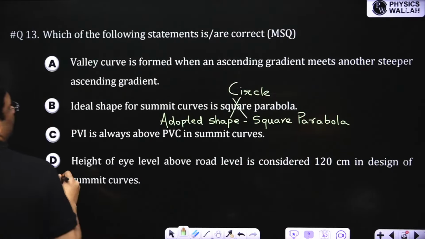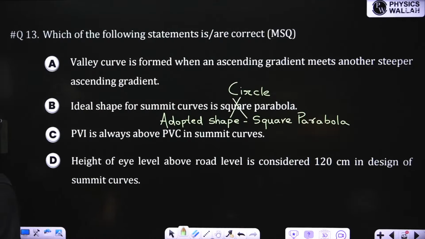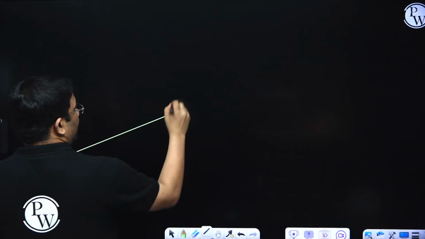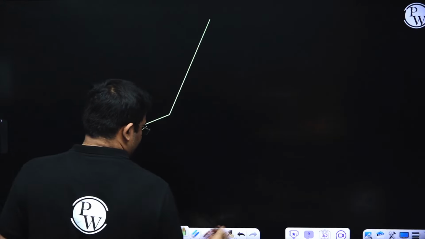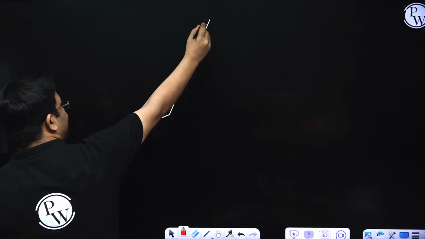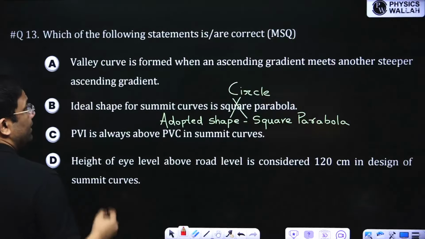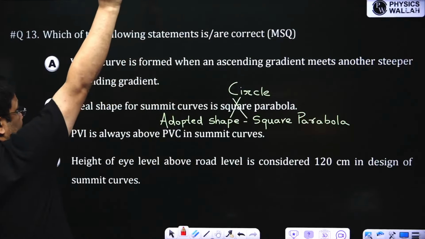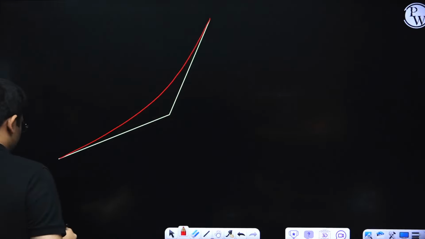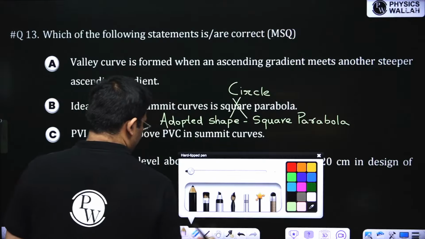Now, valley curve is formed when an ascending meets another steeper ascending. Steeper ascending means what? It is something like this. This is ascending. Steeper means more slope. So steeper ascending. Yes, we get a valley curve here. You see, ascending meets another steeper ascending. So this is indeed a valley curve. So this one is correct.